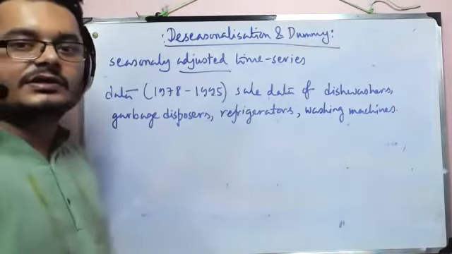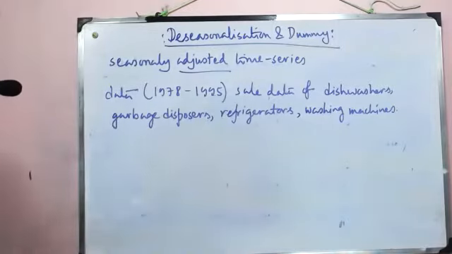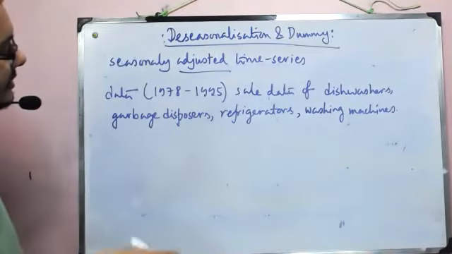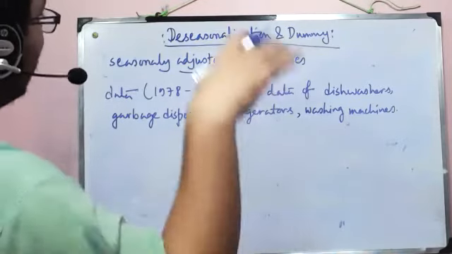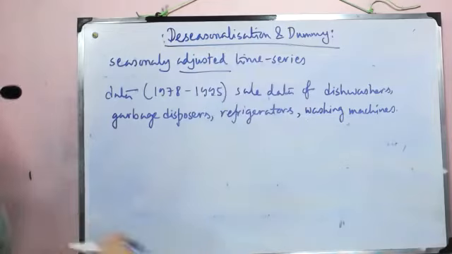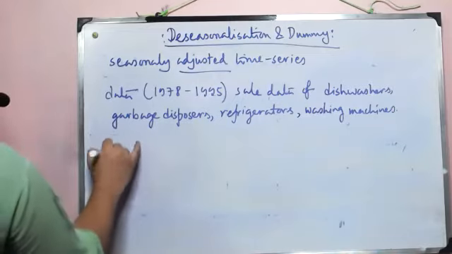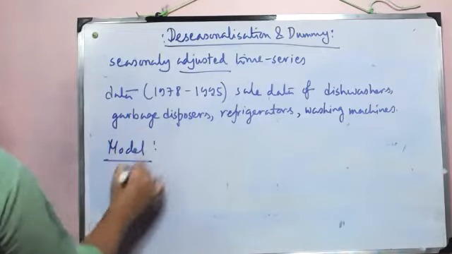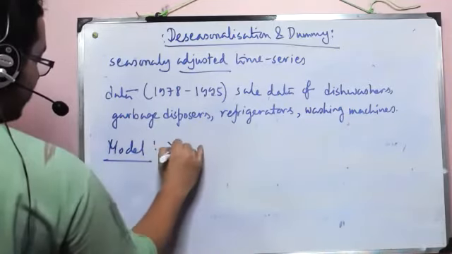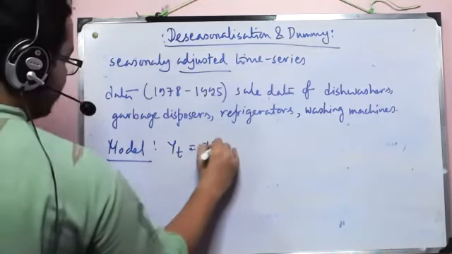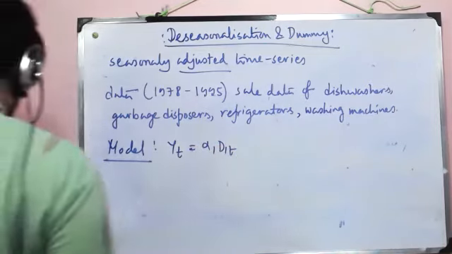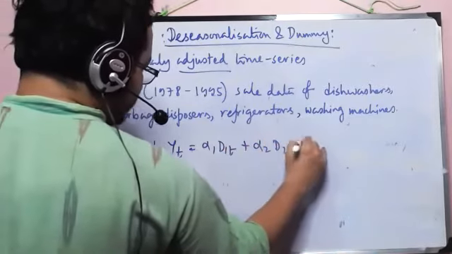So for example, when the season of marriage comes in India, sale of these things, or probably microwave ovens, all of these things take a peak. So they reach some high, and otherwise they don't. Okay. So how to clear out the seasonal pattern? Okay. So here is our model. As I said, 4 seasons. Right? Okay, so 4 seasons.